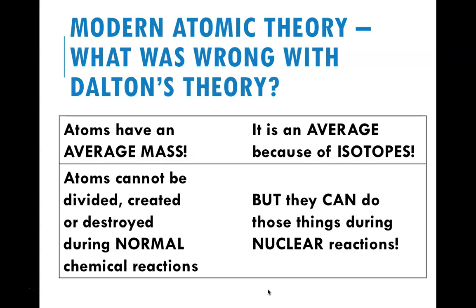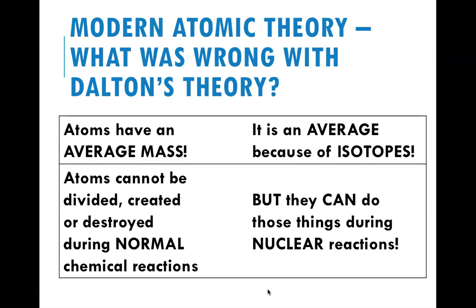The other thing that proved Dalton's theory incorrect was nuclear reactions. Atoms cannot be divided, created, or destroyed under normal chemical reactions. So according to Dalton, he was correct in that fact. But at the time, nuclear reactions were not discovered, they weren't known about.